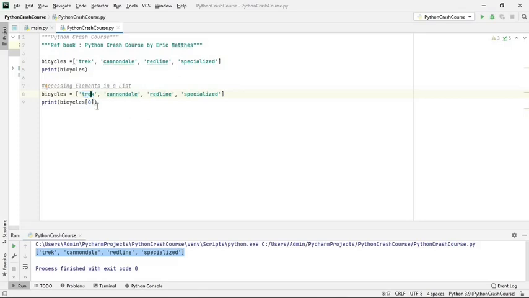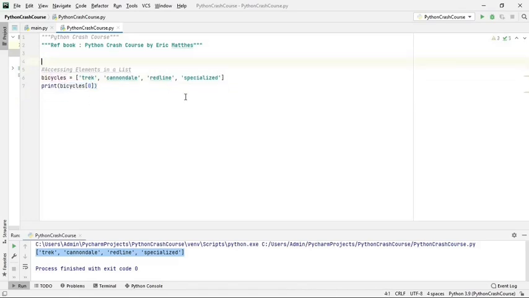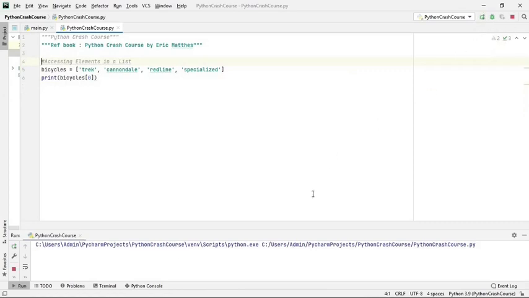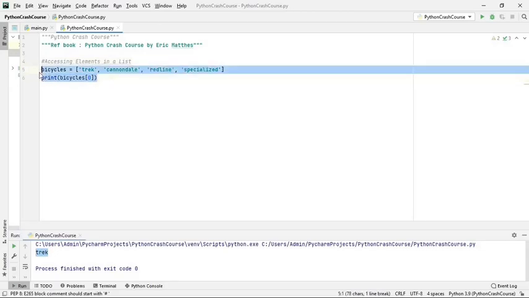So this is the 0th index. So if you print bicycles[0], this trek will be displayed. Okay, so let us delete this one. So trek has been displayed. So by this way we can actually access any strings.